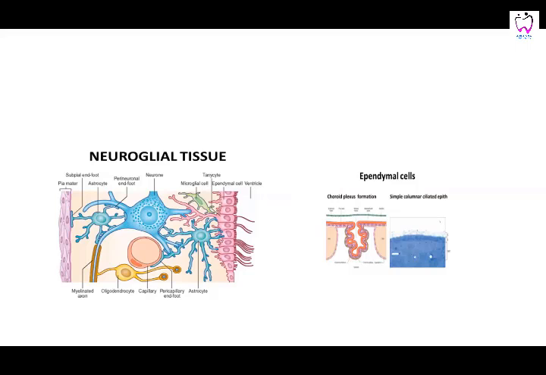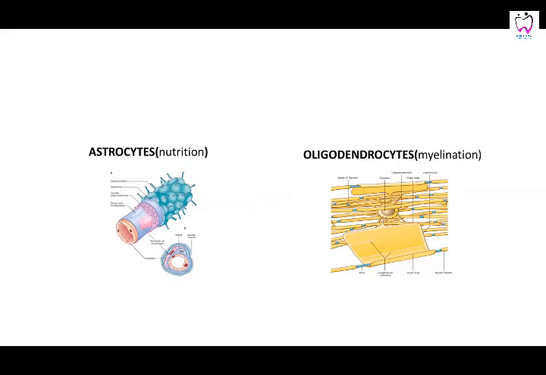In this neuroglia, again, you can see the microglia, the defense mechanism. These astrocytes provide nutrition, and they also have the supportive function. Ependyma line the cavities. If you see these ependymal cells, they form a double layer of ependymal cells. It forms the choroid plexus, that is, it produces the CSF. It lines the cavities of the brain. These are the astrocytes. They provide nutrition. Oligodendrocytes, oligo means a small number of processes, and they perform myelination in the central nervous system.